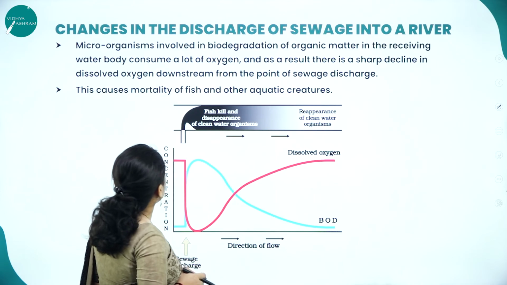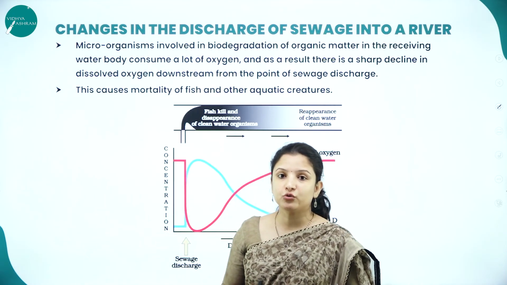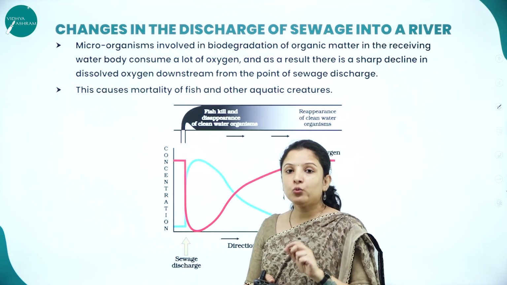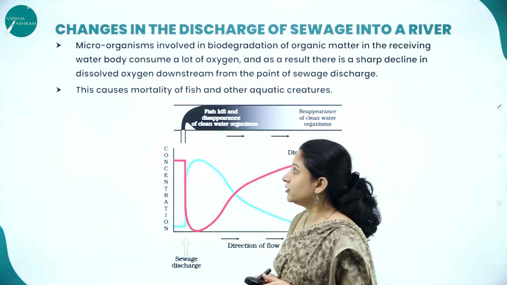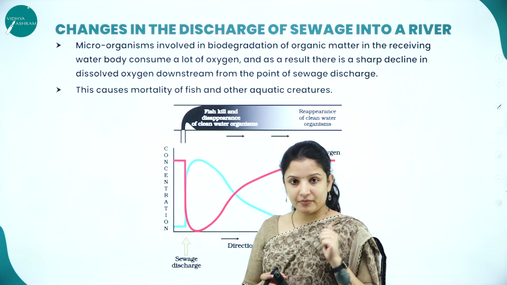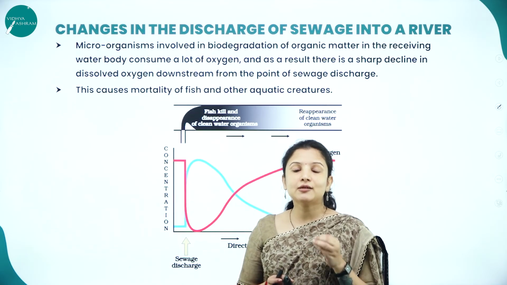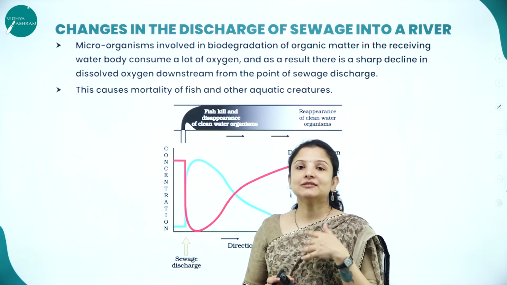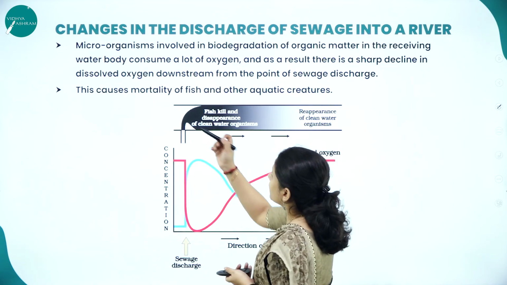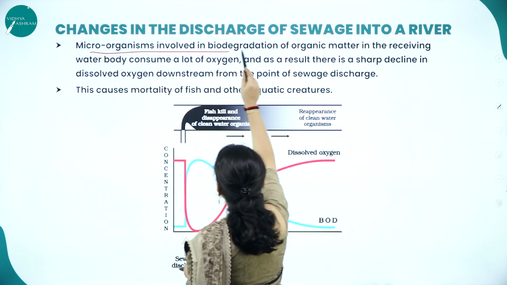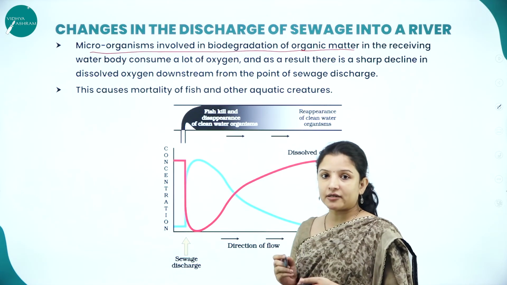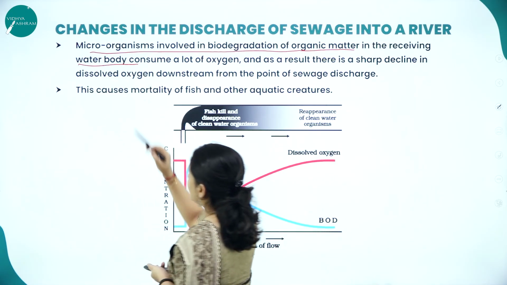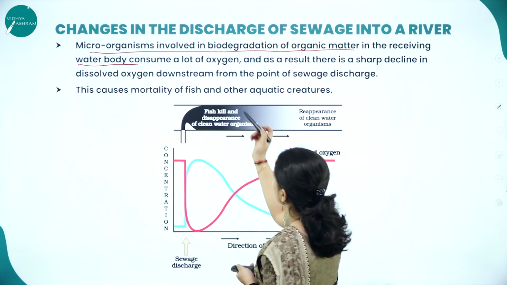So next, let's talk about the changes in the discharge of sewage into a river. If we dump sewage waste into a river, how will it affect the quality of the river? Let us look into it. Microorganisms are the main boon to nature, because they are the ones that help in decomposition and degradation of biodegradable waste materials that we throw into the environment, right? So microorganisms are the ones involved in biodegradation of organic matter thrown into the water bodies, and during this biodegradation process, they consume a lot of oxygen.